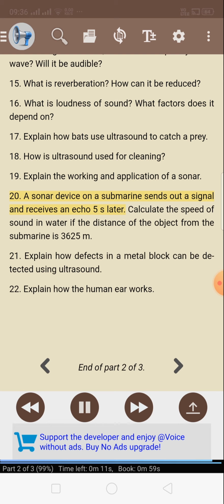20. A sonar device on a submarine sends out a signal and receives an echo 5 s later. Calculate the speed of sound in water if the distance of the object from the submarine is 3,625 meters. 21. Explain how defects in a metal block can be detected using ultrasound. 22. Explain how the human ear works.